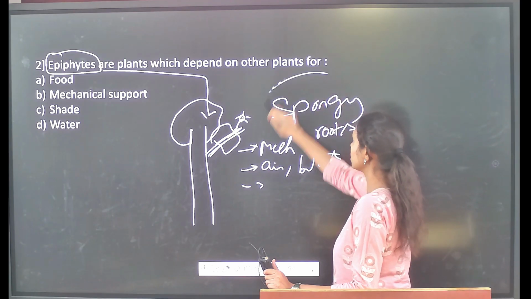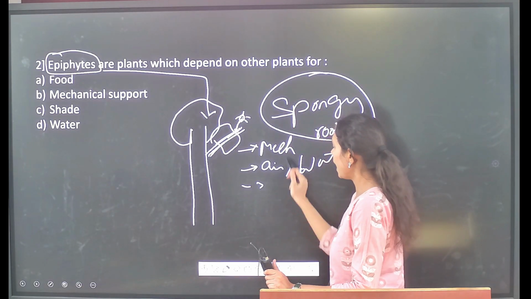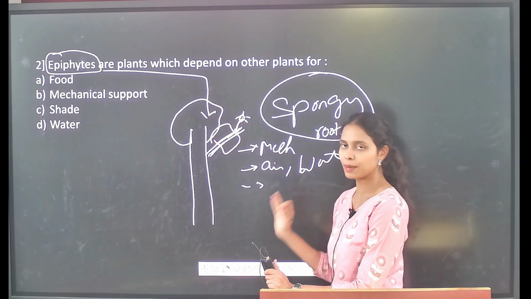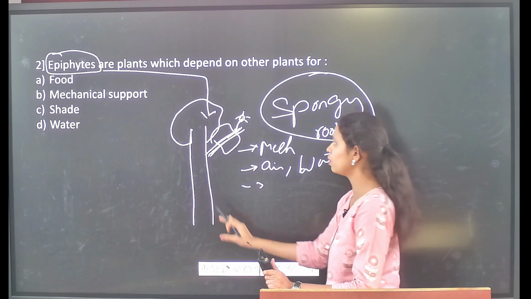These spongy roots are greatly responsible for the absorption of water and nutrients, and they attach to these host plants only for the mechanical support but not to cause any harm or damage to these host plants.